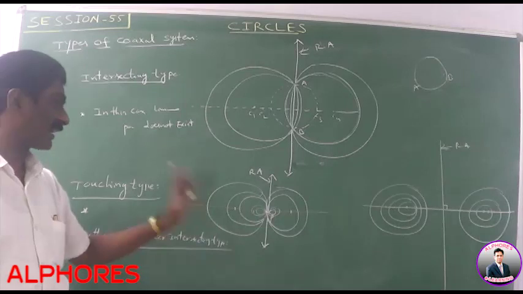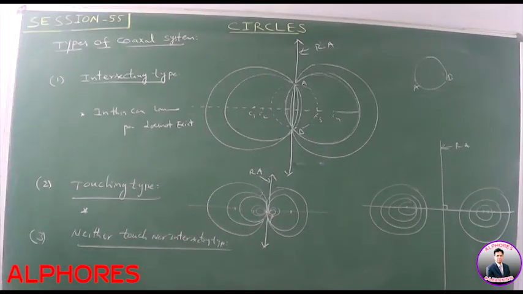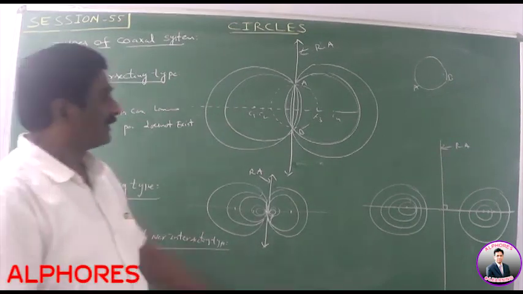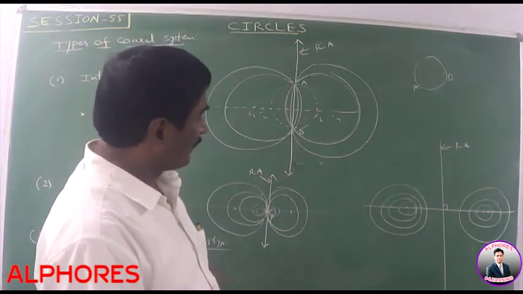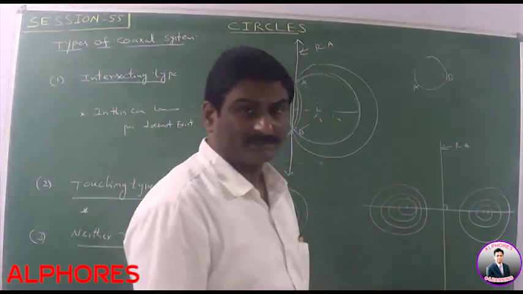Next, neither touch nor intersecting type. Third one, neither touch nor intersecting type. The diagram is in this way. These are neither touching nor intersecting.